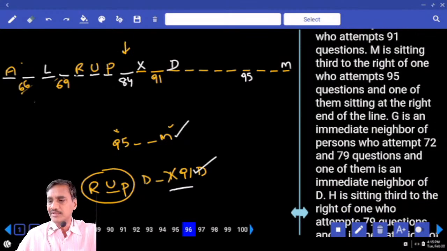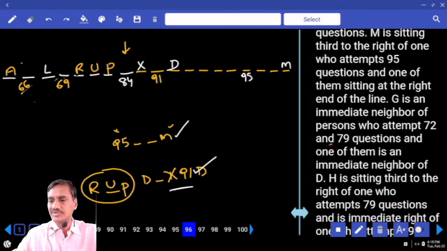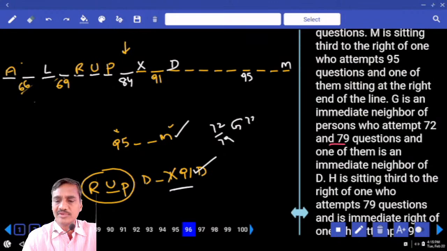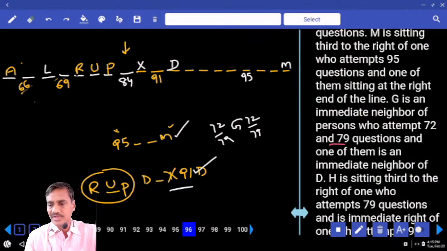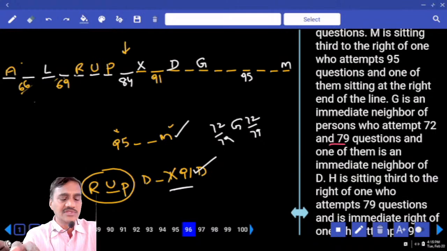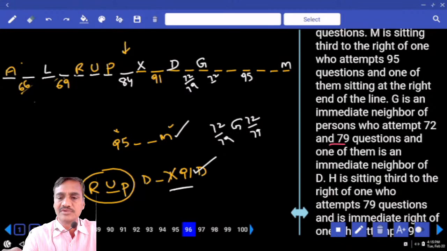And G is an immediate neighbor of the persons who attempted 72 and 79, and one of them is an immediate neighbor of D. One of them is sitting to the immediate right of D. G is an immediate neighbor of 72 and 79, they said. And one of them is an immediate neighbor of whom? Of D. D must have an immediate neighbor, so who should be here? G must be here. And if G is here, then 72 and 79 must be in these two places.